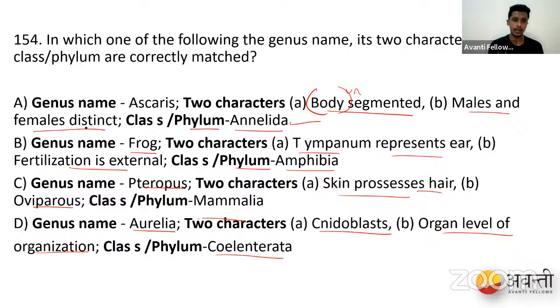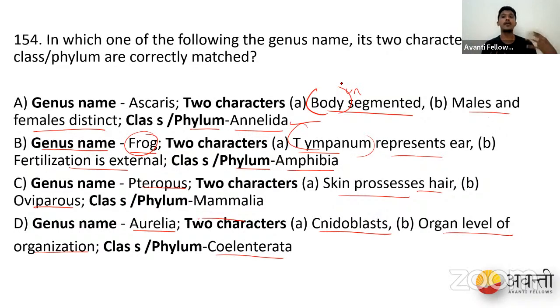When it comes to the genus frog, it's so easy. Do they have an external ear as a tympanum? Yes, they do. That is one of the first things that we learn when it comes to Amphibia: the presence of an external ear by having a tympanum. Now, is the fertilization external? Yes. When you go out in the rainy season, you can see small bubble-like things with a black dot inside. Those are nothing but frog eggs.